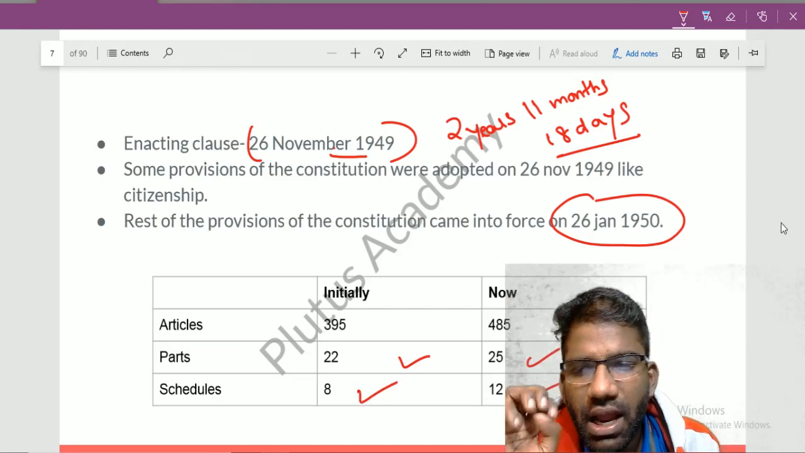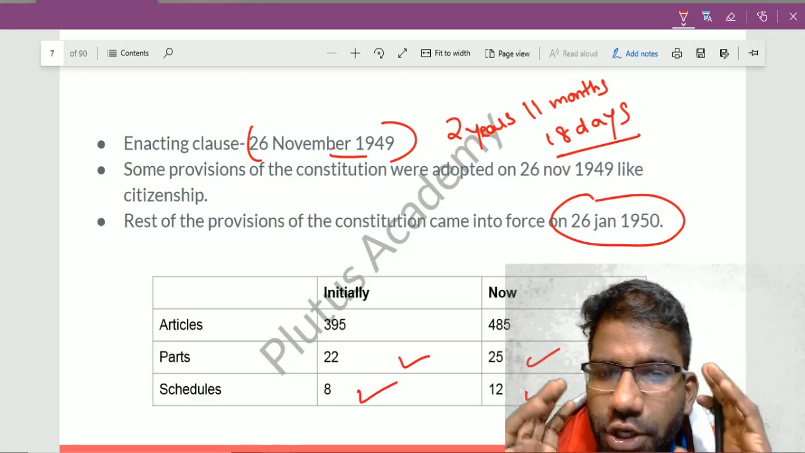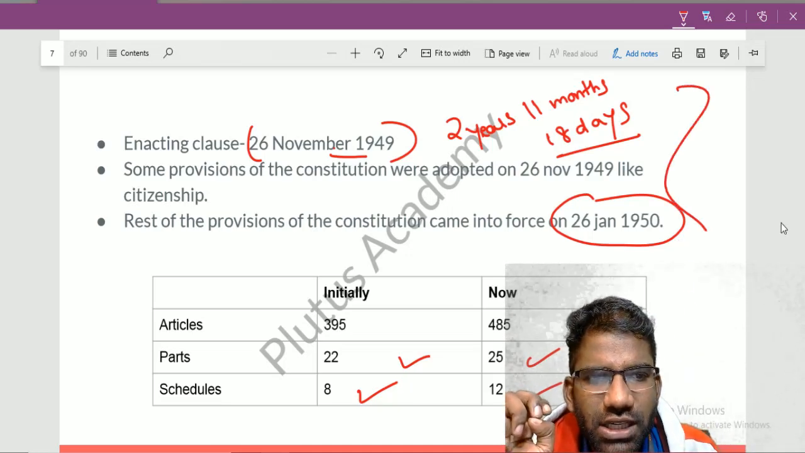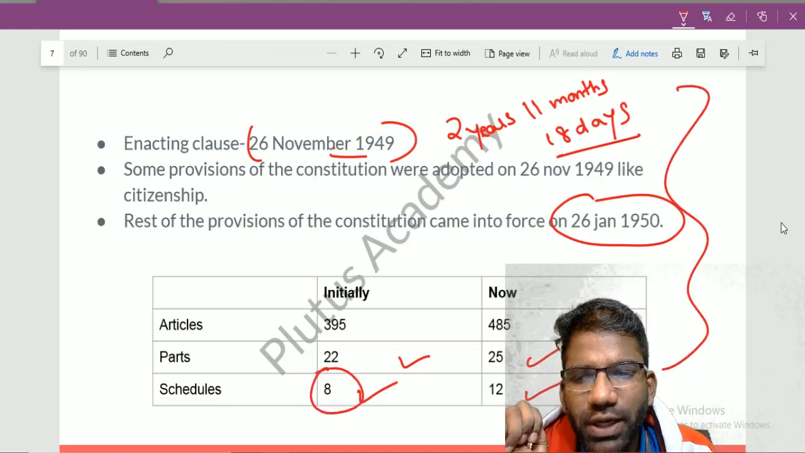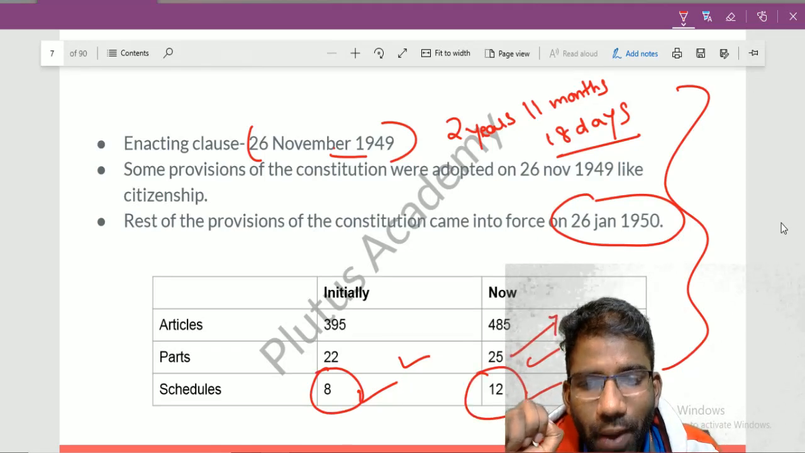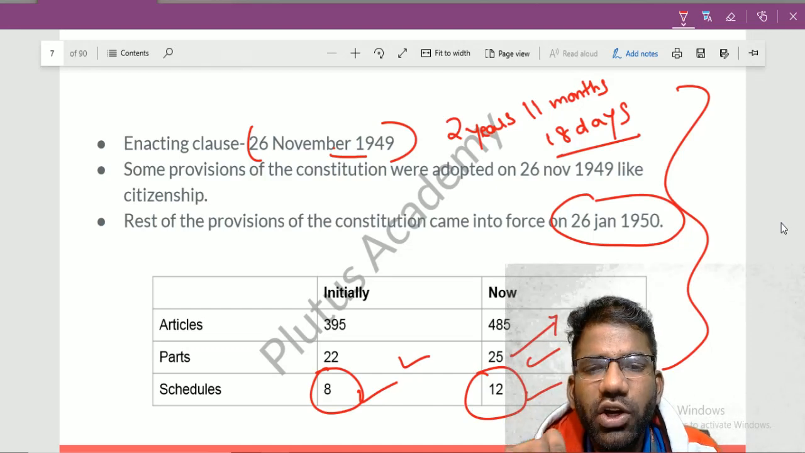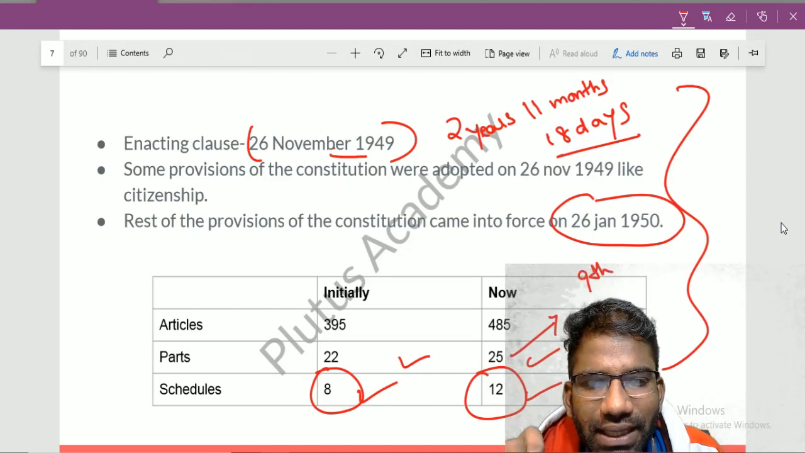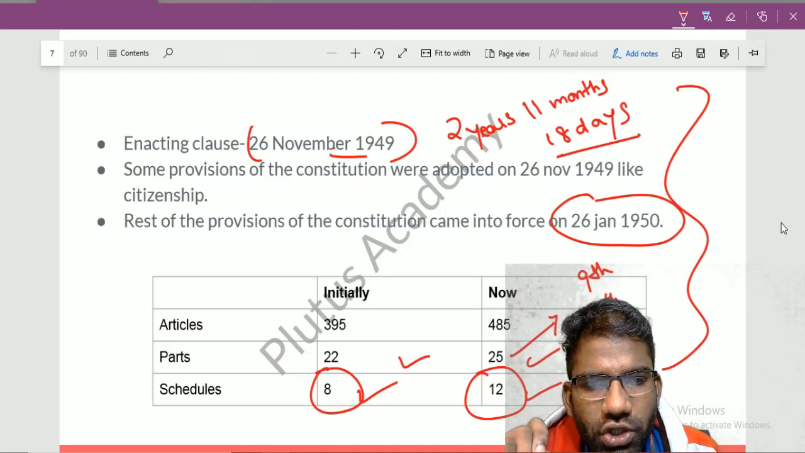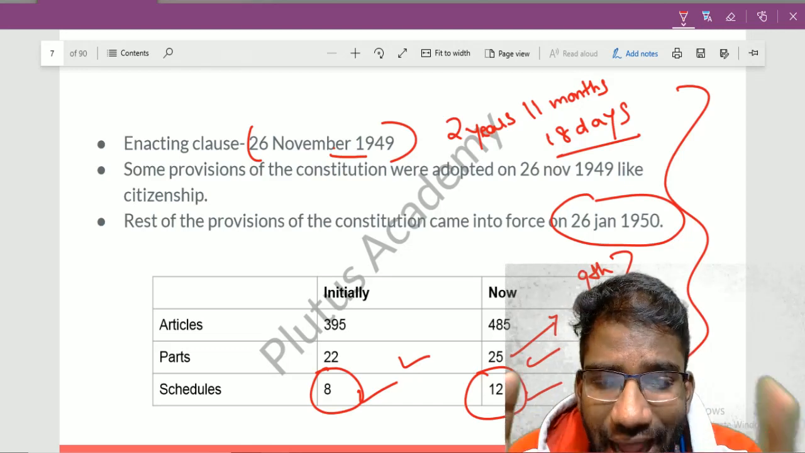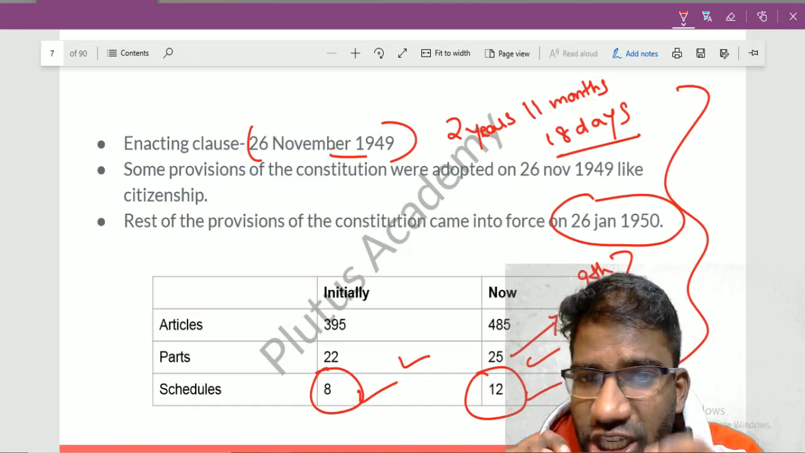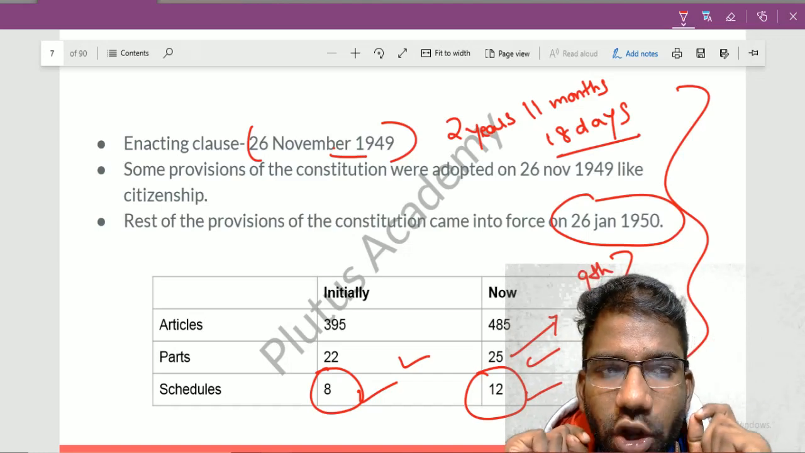Now, friends, from your exam point of view, what questions can be asked from this portion? The questions will be simply asked, like 8 schedules were there initially, now there are 12 schedules. So they will directly ask the question: according to which amendment of the Indian Constitution were the 9th, 10th, 11th and 12th schedules added, and in which year were these schedules added?